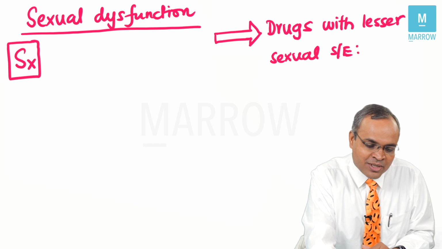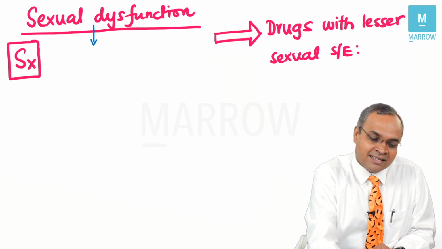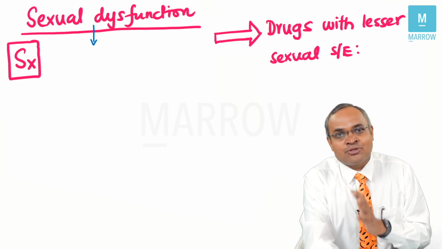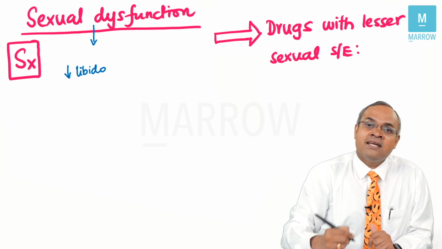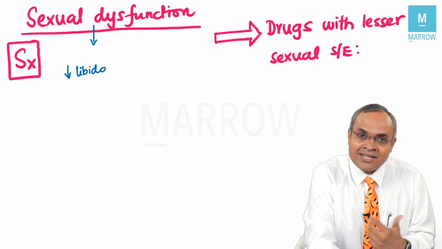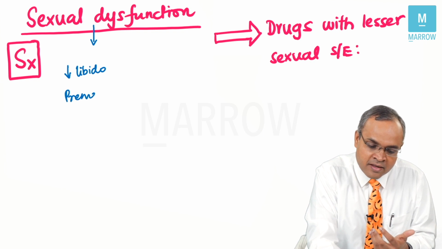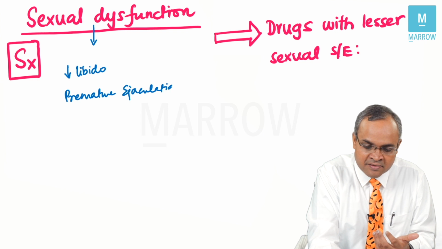When you're talking about sexual dysfunction in patients with depression, the illness itself can cause sexual dysfunction by decreasing libido. Or sometimes it can cause a lot of anxiety in these patients, which can also lead to premature ejaculation.